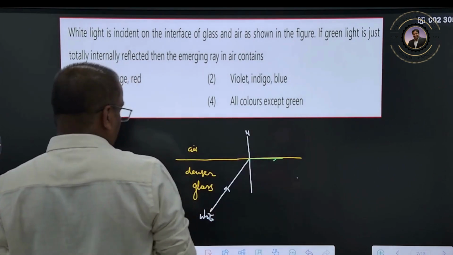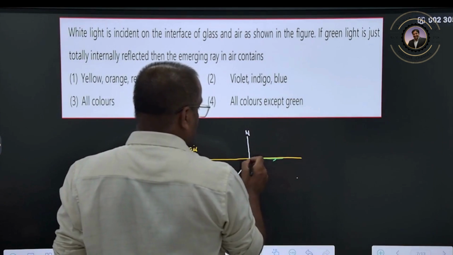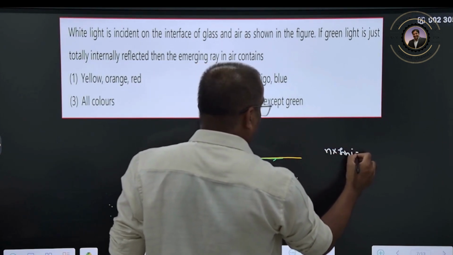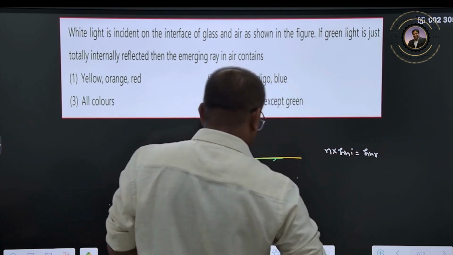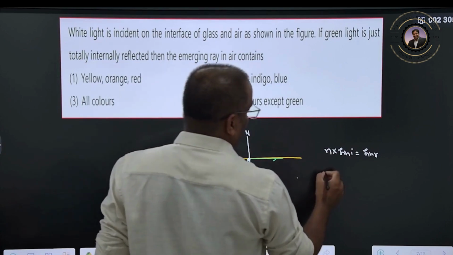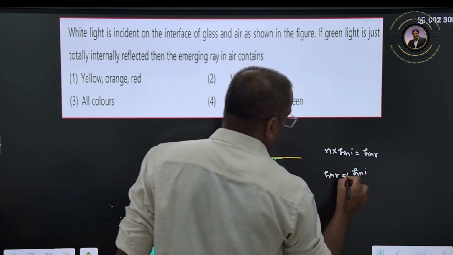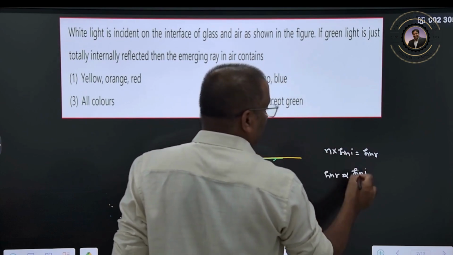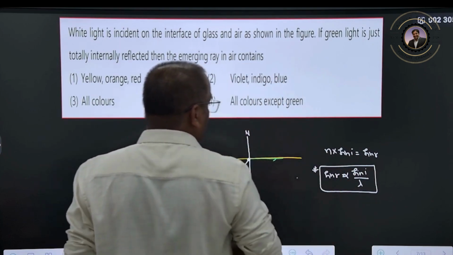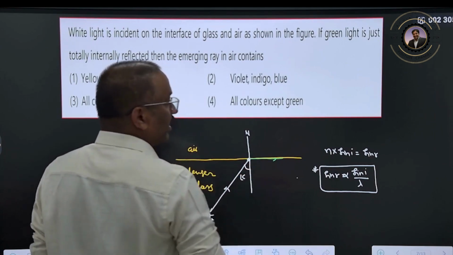How do we solve these problems? We apply Snell's law: n sin i is constant, n sin r. The refractive index is inversely proportional to the wavelength. This is the critical angle for green color.